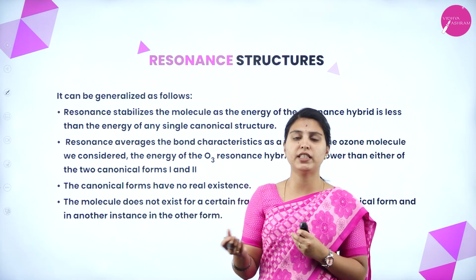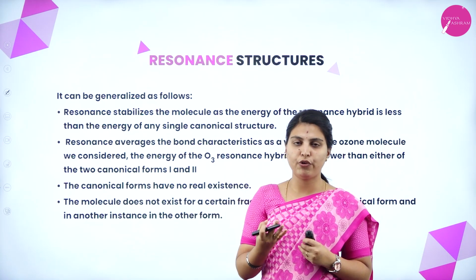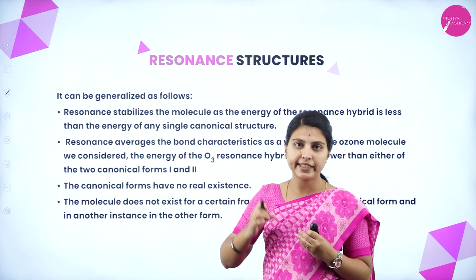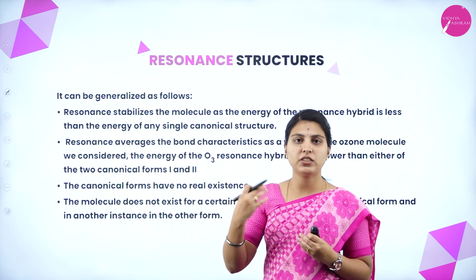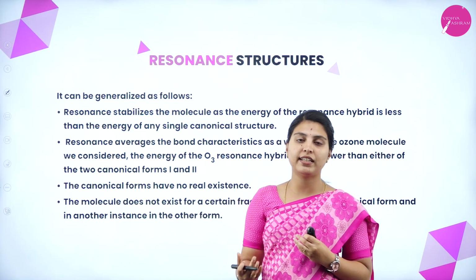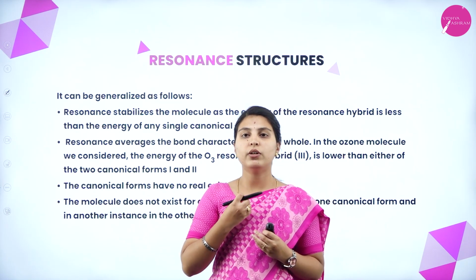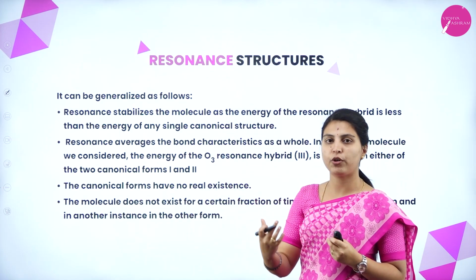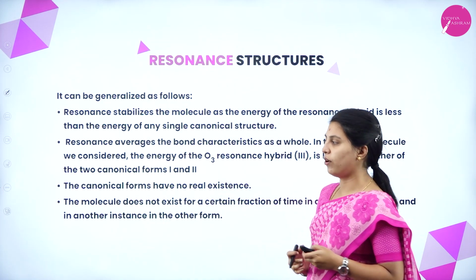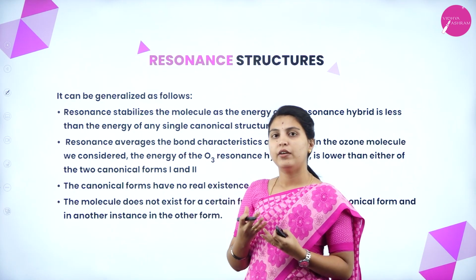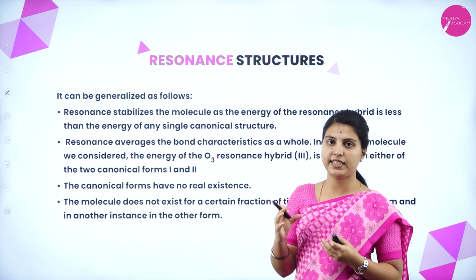For example, you have seen ozone in 3 forms. It cannot stay in any one form for a certain time. It fluctuates to another canonical form until it gets stability. This is what resonance tells us.